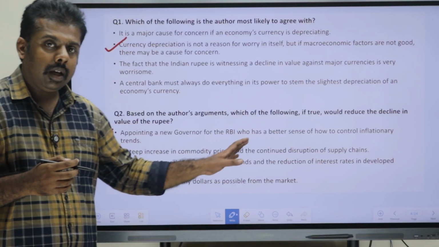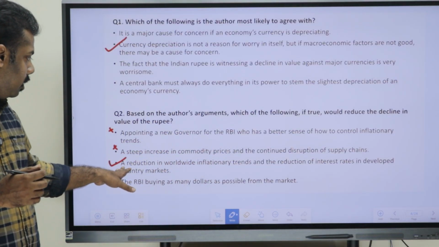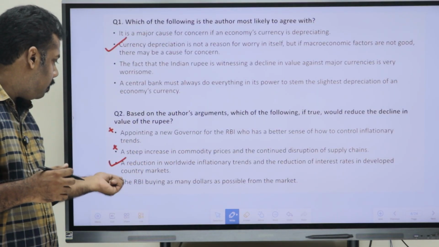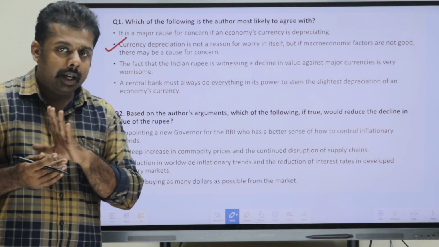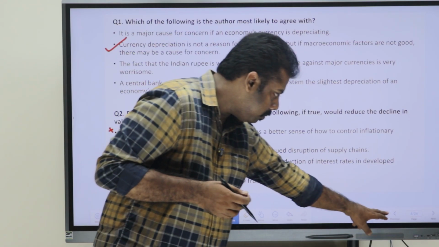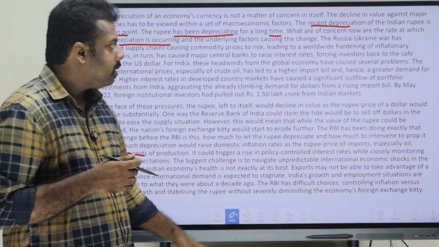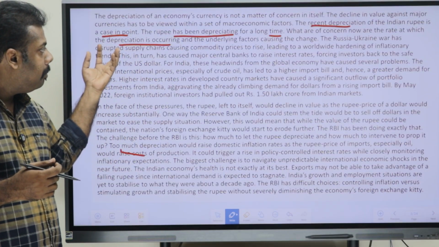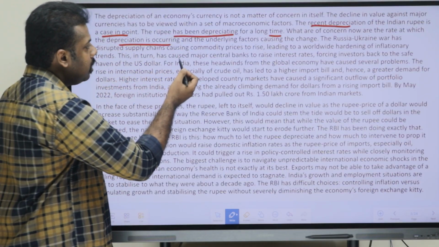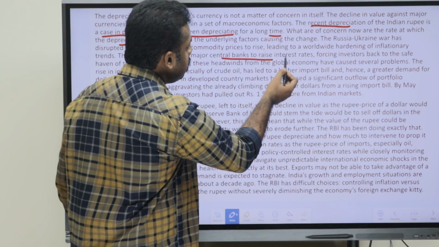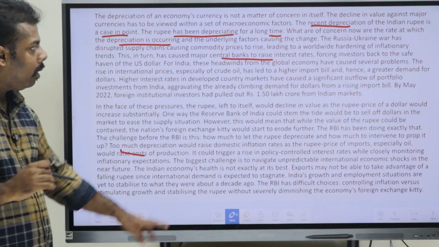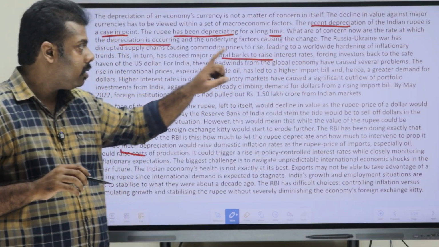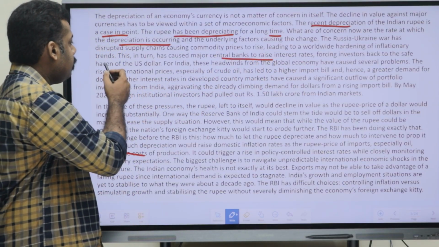Reading it, you can easily understand: a reduction in worldwide inflationary trends and a reduction of interest rates in developed market countries. That is the right thing, because if we go back to the passage, the author has already stressed the major issue that, because of the wars, the central banks had raised interest rates, forcing investors back to the safe haven of the US dollar.